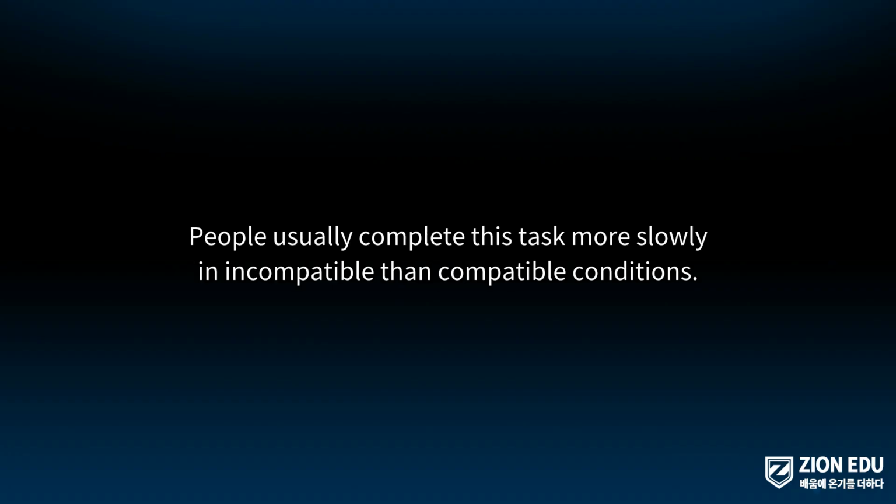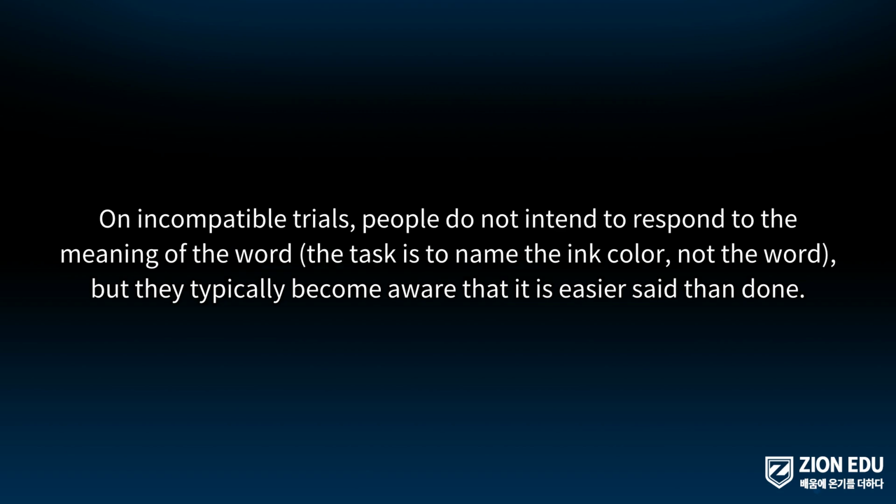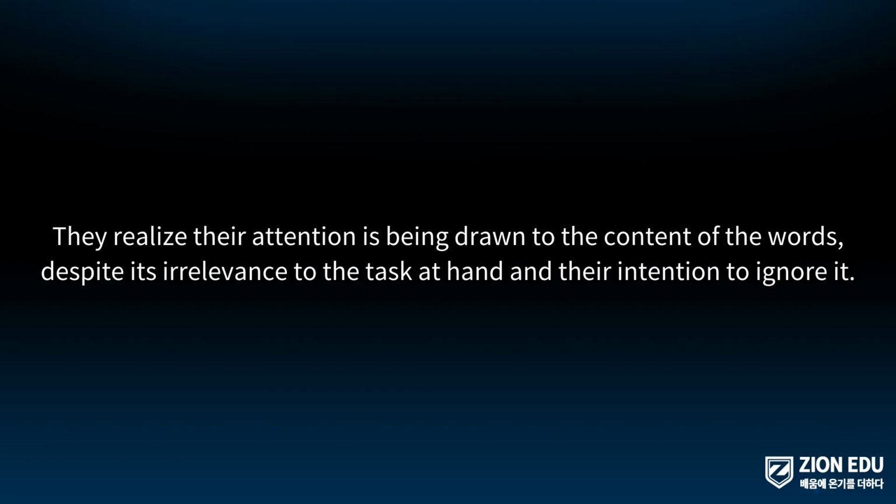People usually complete this task more slowly in incompatible than compatible conditions. On incompatible trials, people do not intend to respond to the meaning of the word. The task is to name the ink color, not the word, but they typically become aware that it is easier said than done. They realize their attention is being drawn to the content of the words, despite its irrelevance to the task at hand and their intention to ignore it.